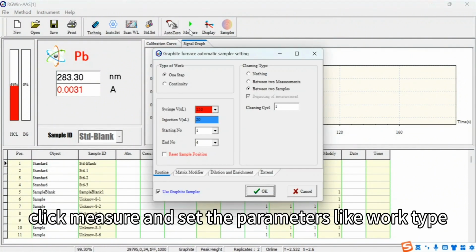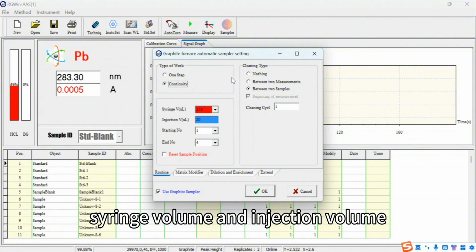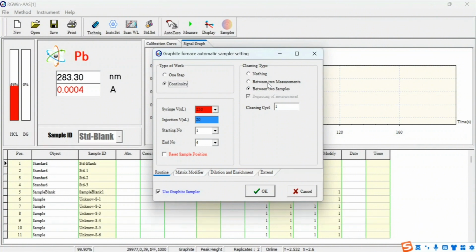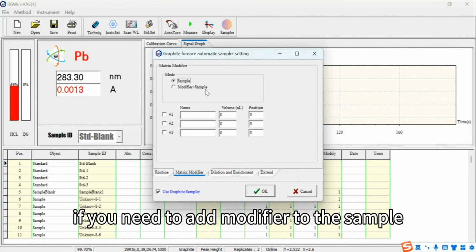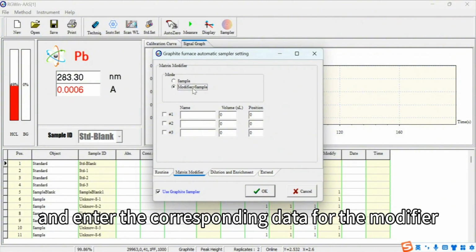Click Measure and set the parameters like work type, cleaning method, syringe volume and injection volume, starting sample number and end sample number. If you need to add modifier to the sample, then you can select modifier and sample working mode and enter the corresponding data for the modifier.